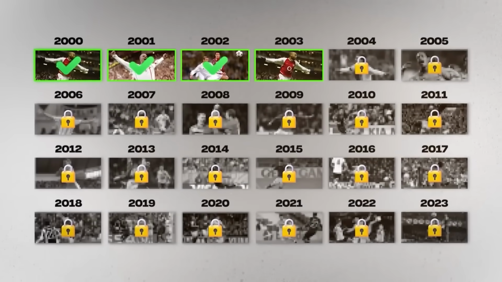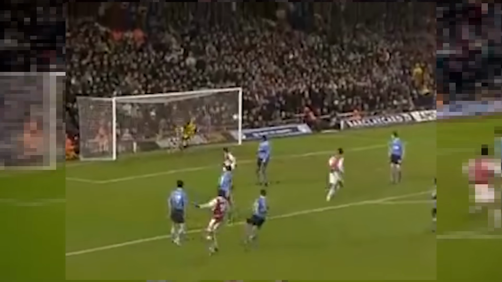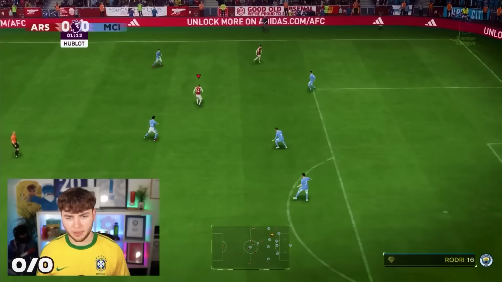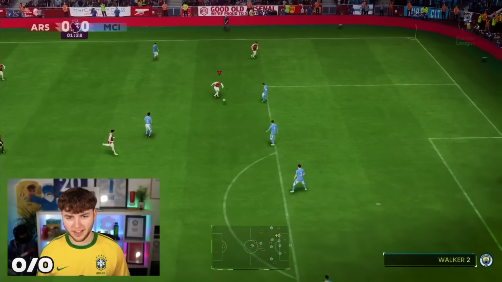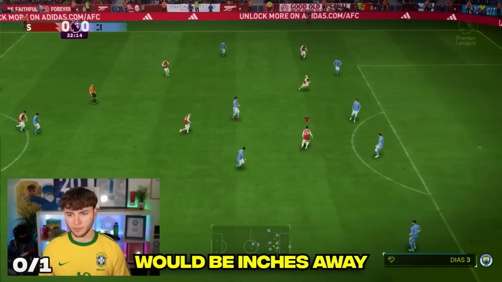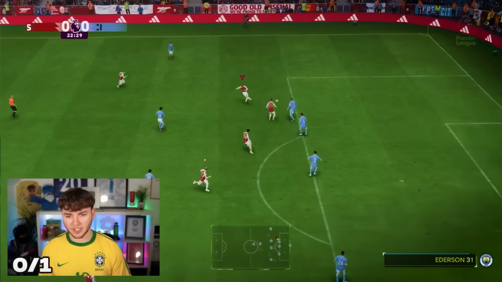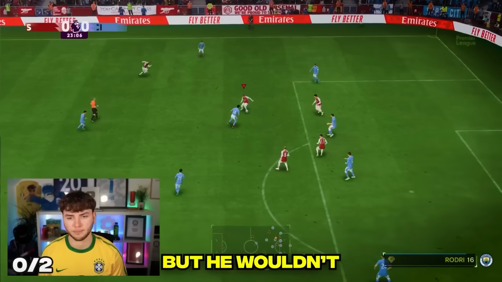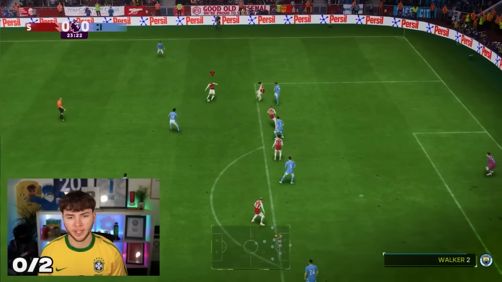Moving on to 2003, Henry makes another appearance with another iconic goal during the Invincible season. So he gets played the ball about here, cuts in and just smashes it. Okay, that's attempt number one. This might not be as easy as I thought it was. Henry would be inches away on his second attempt. Plays it to Henry, cuts in, shoots. Oh my god, that would have been it. But he wouldn't miss his third. The pass to Henry. He takes it, he shoots. He scores. Let's go.